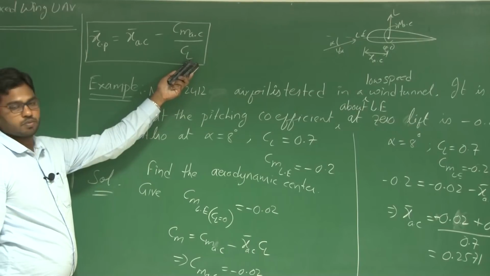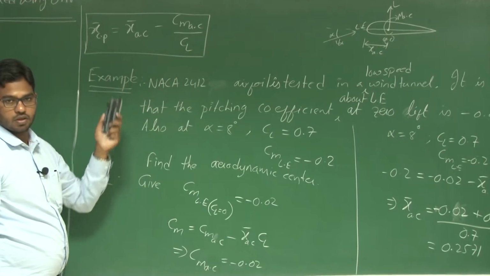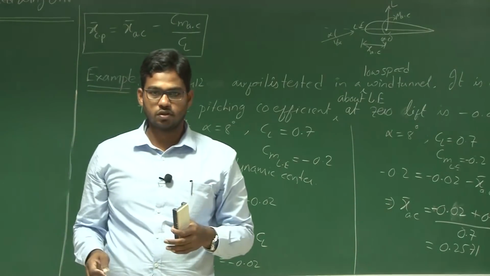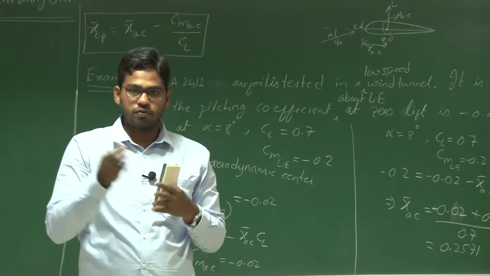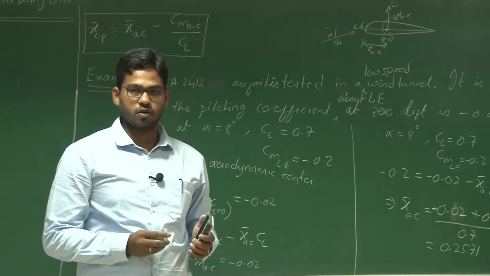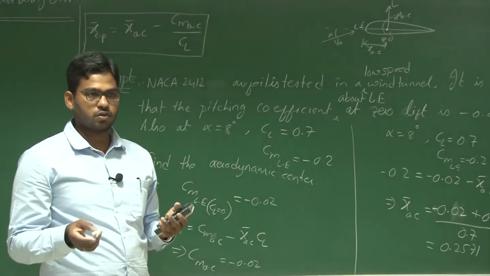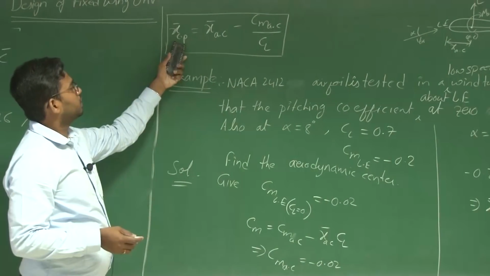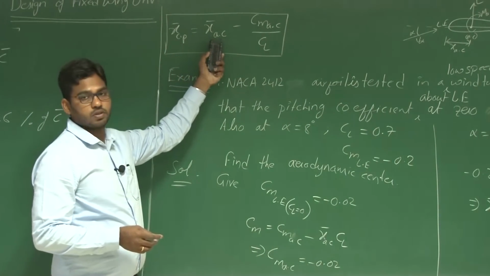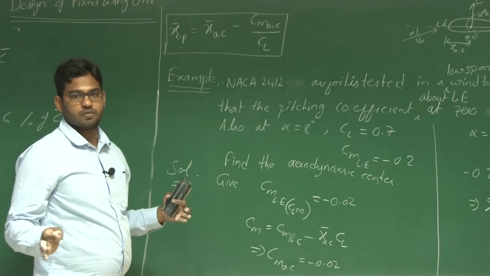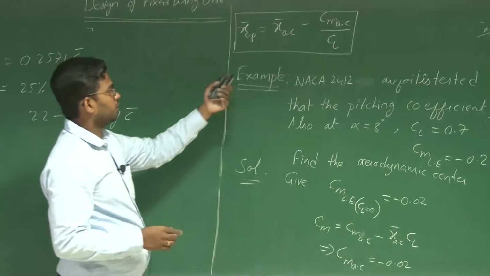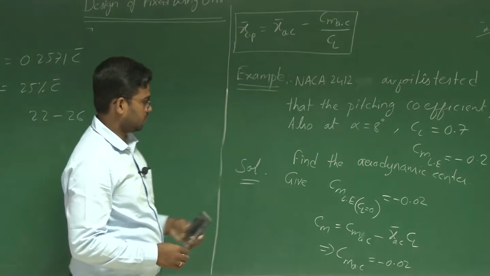CL keeps changing in this equation. At the same time, as the angle of attack changes, the pressure distribution changes, and with a different pressure distribution you have a different centroid of distribution. So XCP keeps varying, whereas XAC remains constant over a range of velocities and angles of attack.